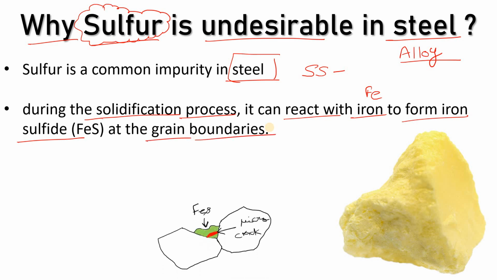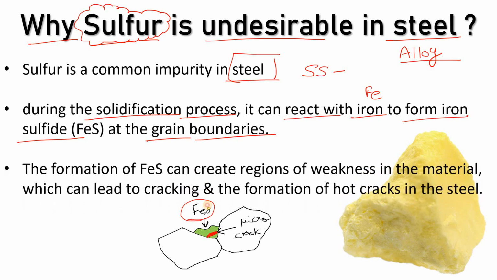What does it mean? It means that during solidification it reacts with the iron and forms iron sulfide. The formation of iron sulfide can create regions of weakness in the material, at the boundary you could say, which can lead to cracking and the formation of hot cracks in the steel. Are you getting my point, what I want to say?